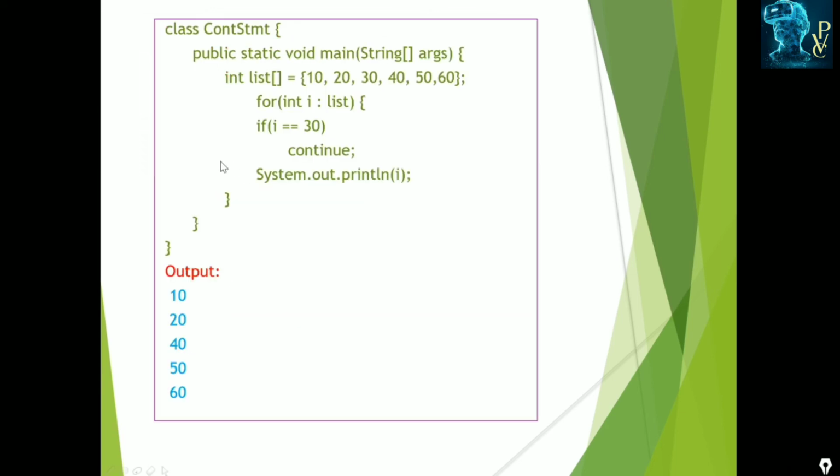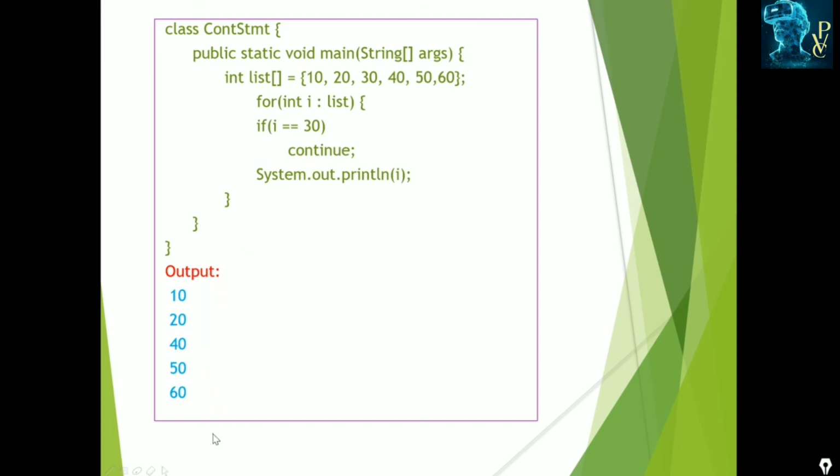This is another example using continue with the for each loop. Here, a list array is assigned with the values 10, 20, 30, 40, 50, 60. When i is equal to 30, we are passing. So observe the output.